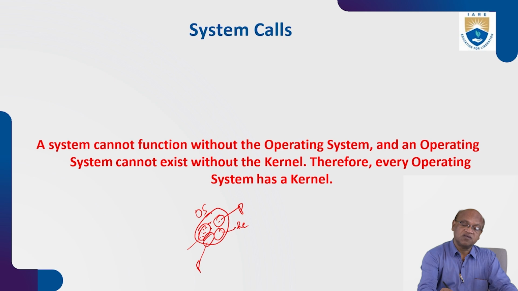Apart from this, we have the kernel, and the kernel is the main one which interfaces with the hardware. So the system cannot function without the operating system. That's true. Without an operating system, no system can exist. Even our cell phones and our laptops, anything, cannot work without an operating system.